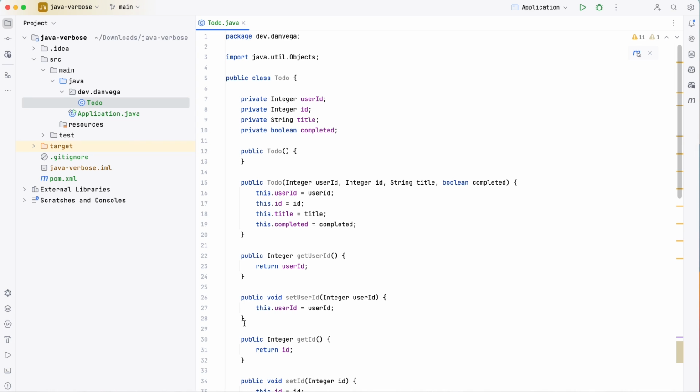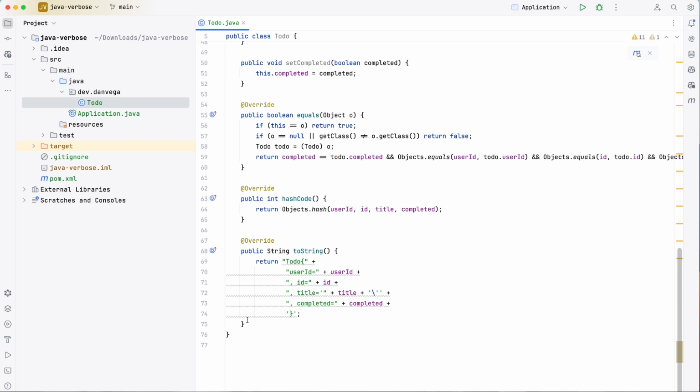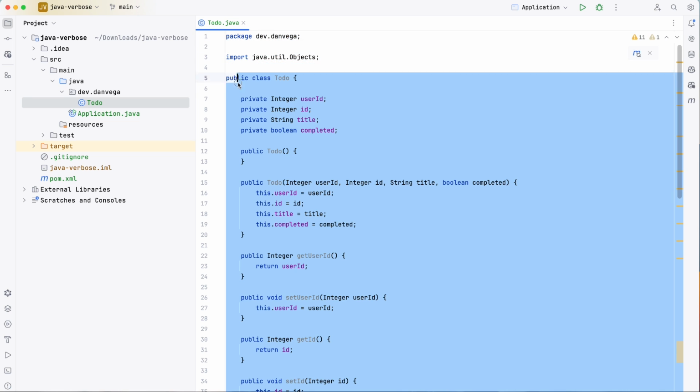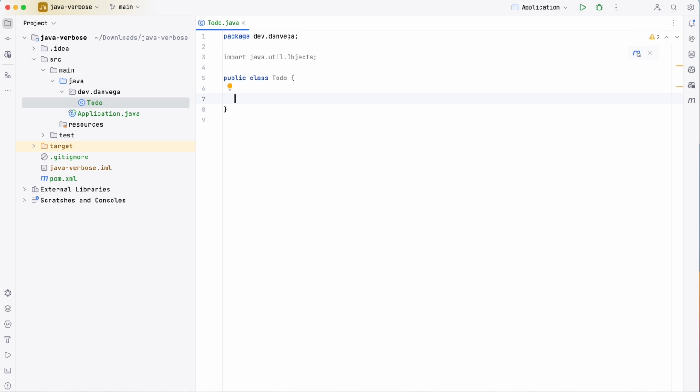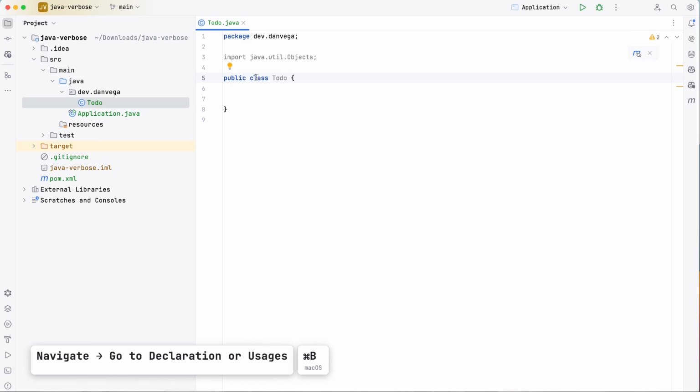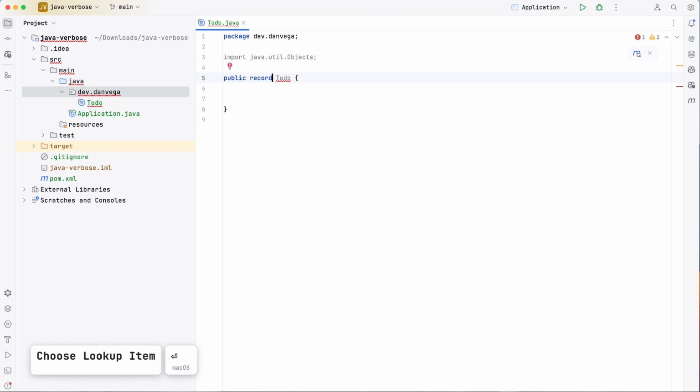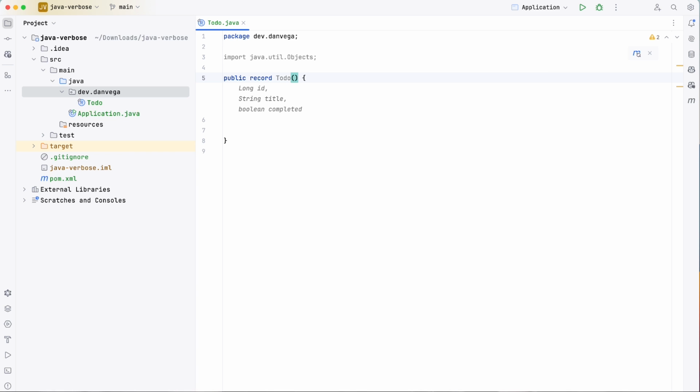And obviously, the more complex this gets, the more code we're going to write here. Now I generated most of this, but anytime something changes, I've got to come back in and regenerate it. It's kind of a pain in the butt, right? So let's look at the first way to improve this, which is to get rid of all of this code. We don't need that, right? So what we can do is we can use something in Java called a record. So a record takes in the components of that particular record, similar to the fields of a class, right?